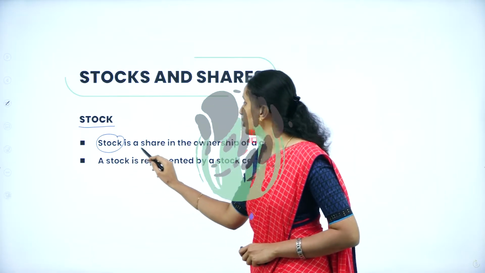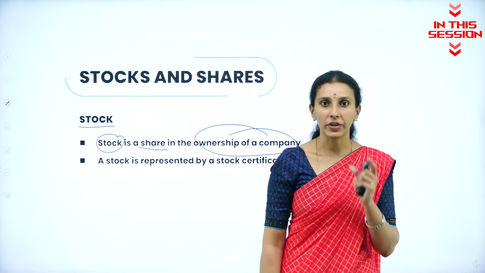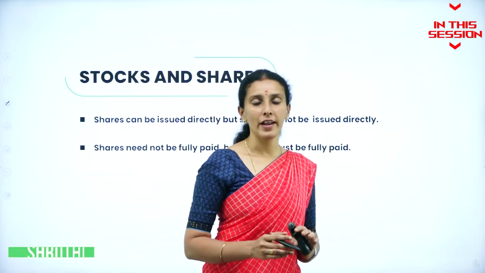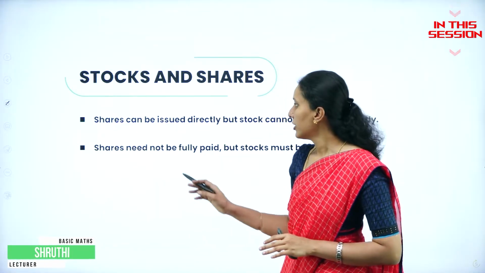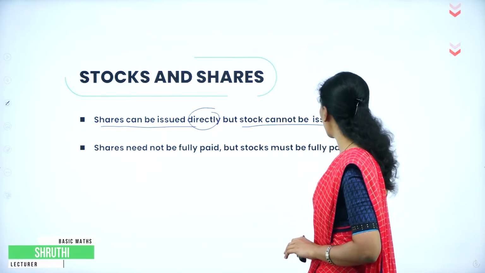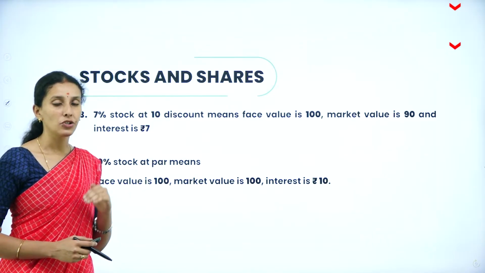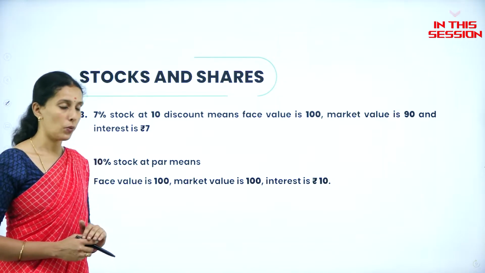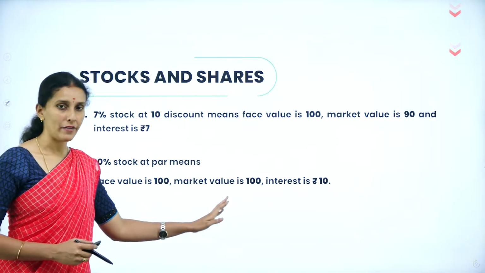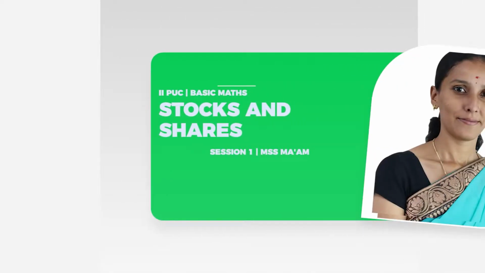A stock is a share in the ownership of a company. So it is always represented through a stock certificate. What is the difference between stocks and shares? Shares can be issued directly, but stocks cannot be issued directly. At par means both the market value as well as the face value are equal. So therefore, if face value is 100, market value is also 100, and the interest will be taken as rupees 10.